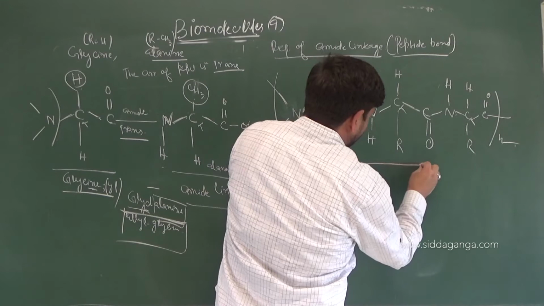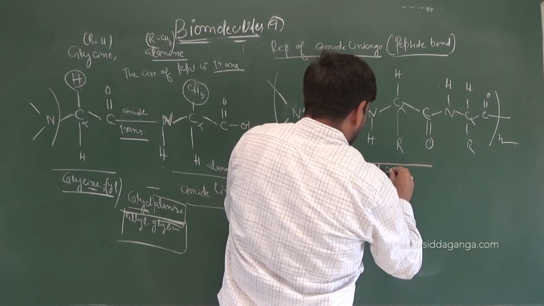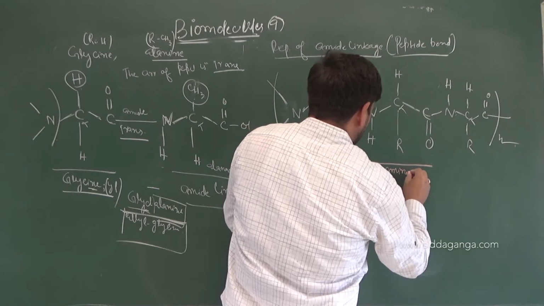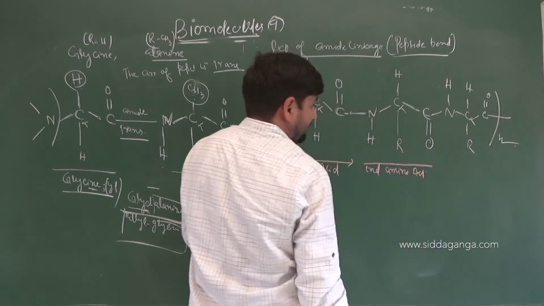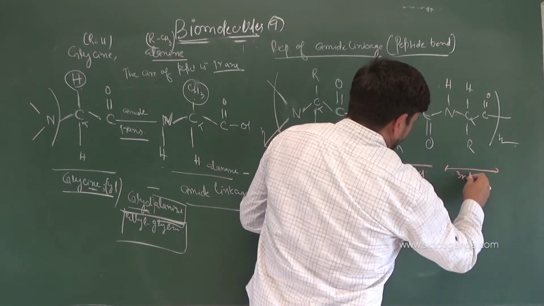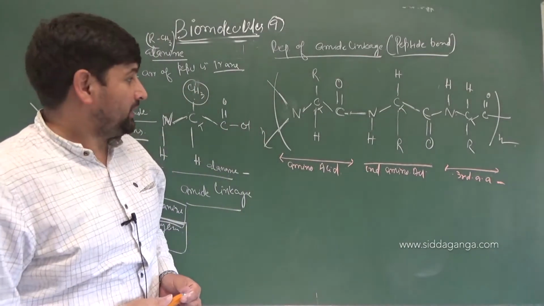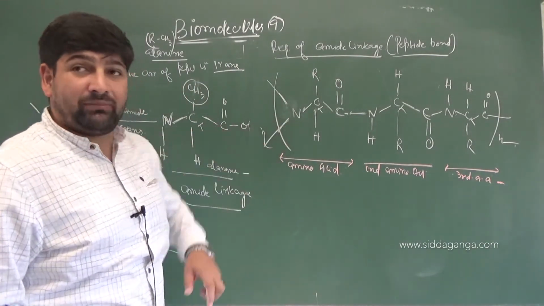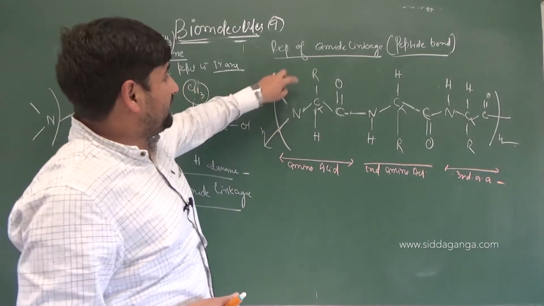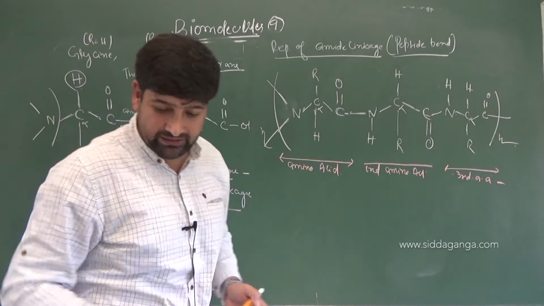This is second amino acid, and this one is third amino acid. Correct or not? Now in these amino acids what I do is, if I change these R groups, I will be easily able to get different configurations respectively.